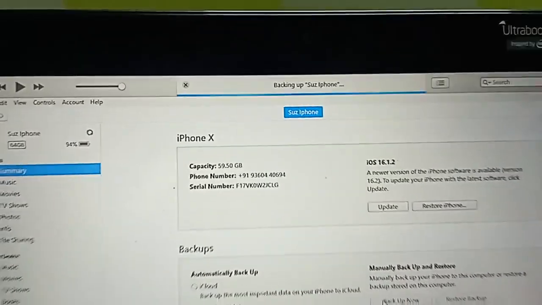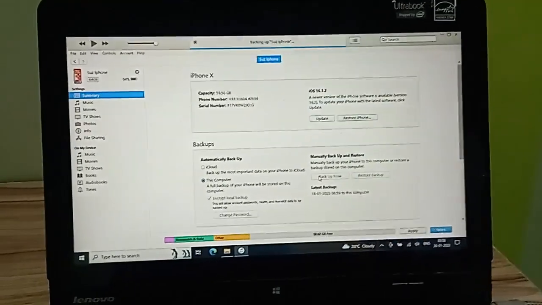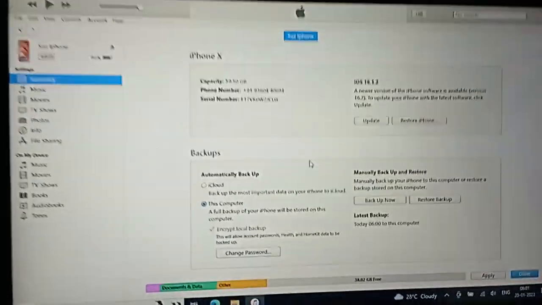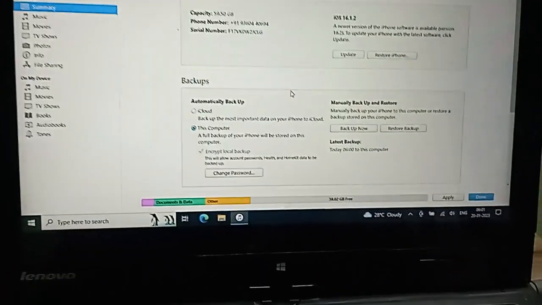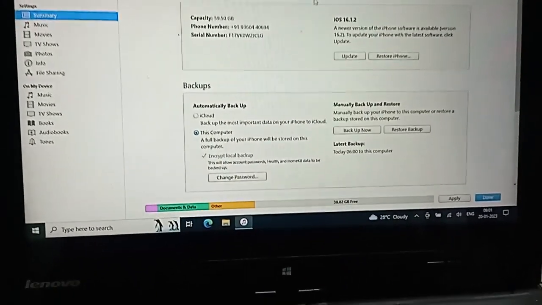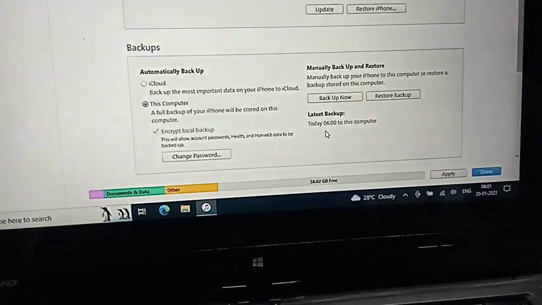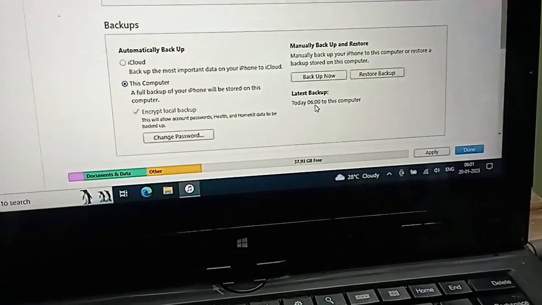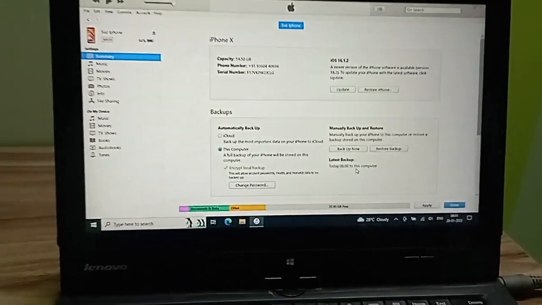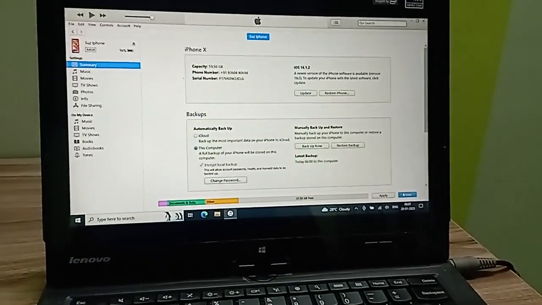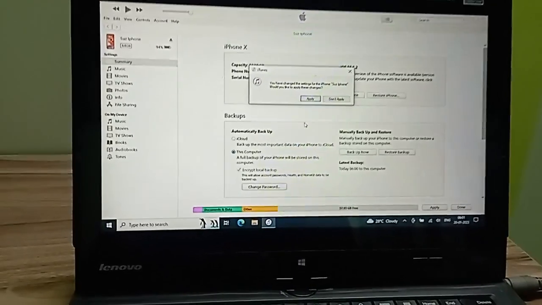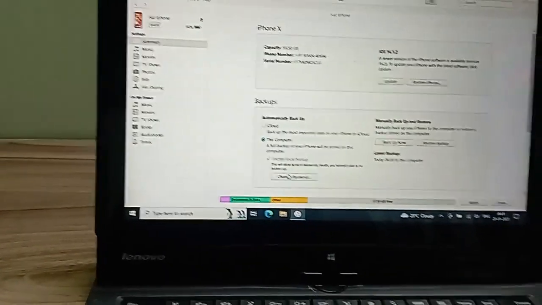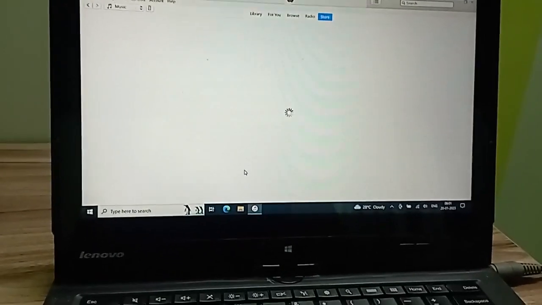The backup is in progress. Depending upon your data size, it's going to take a while. Okay, the backup has just completed. If you see here, it shows the latest backup today at 6 to this computer. So it's successful. Just click Done, then click Apply.